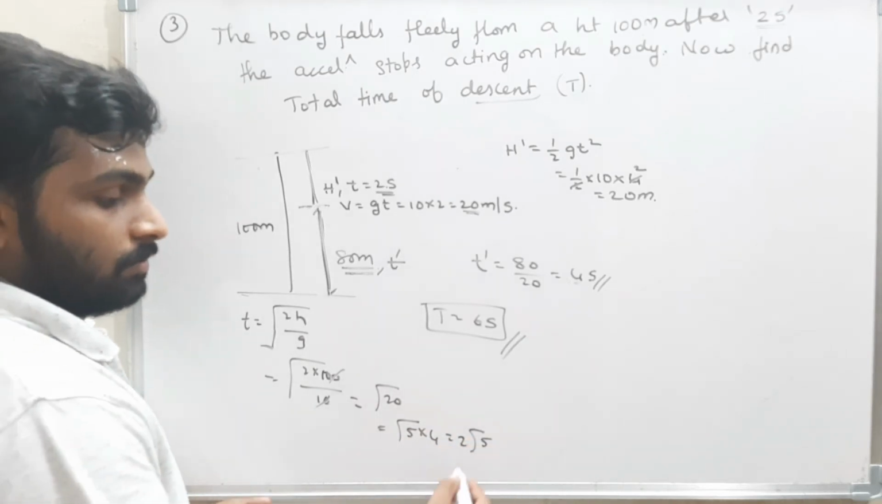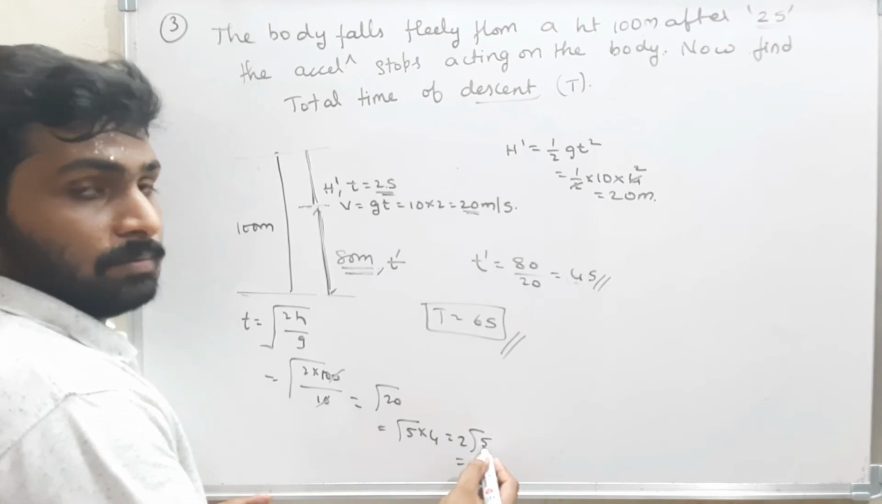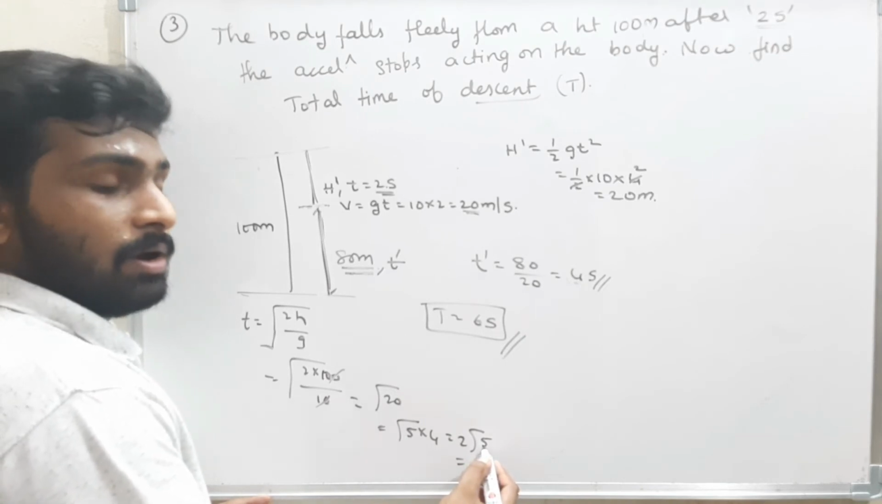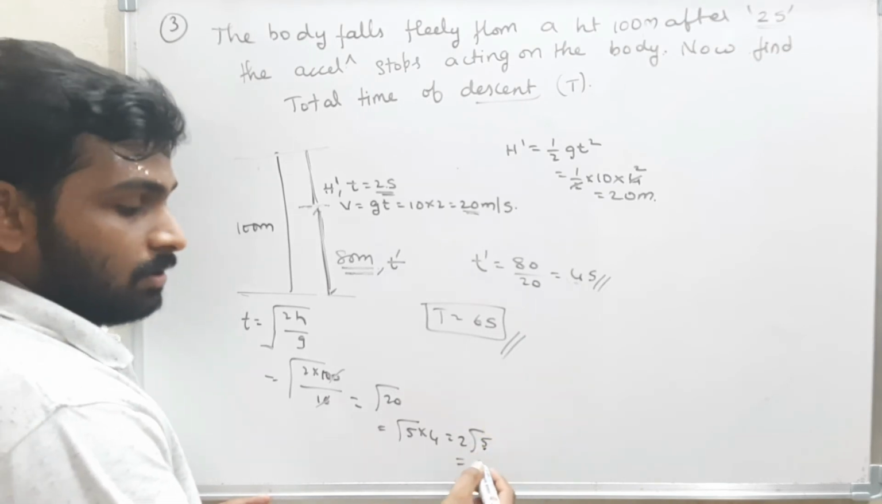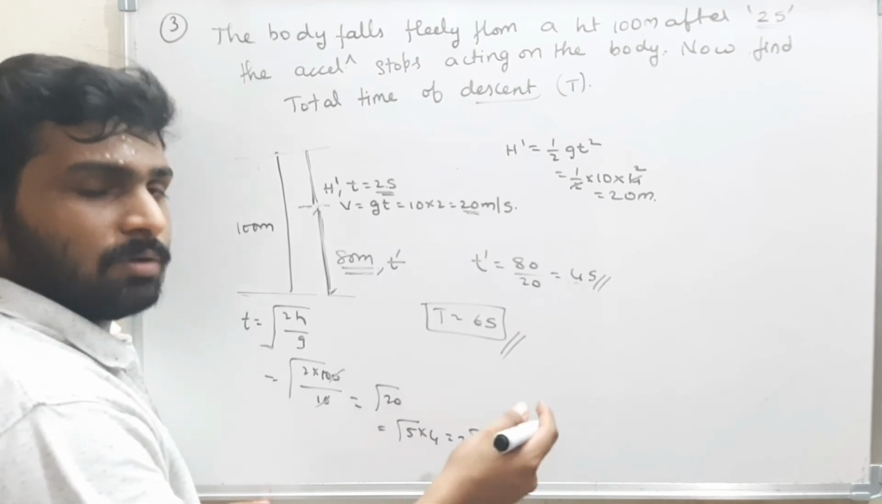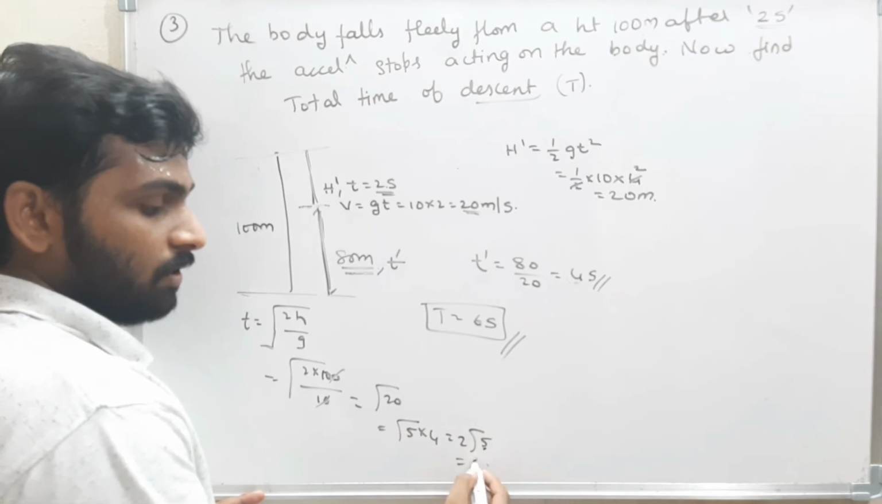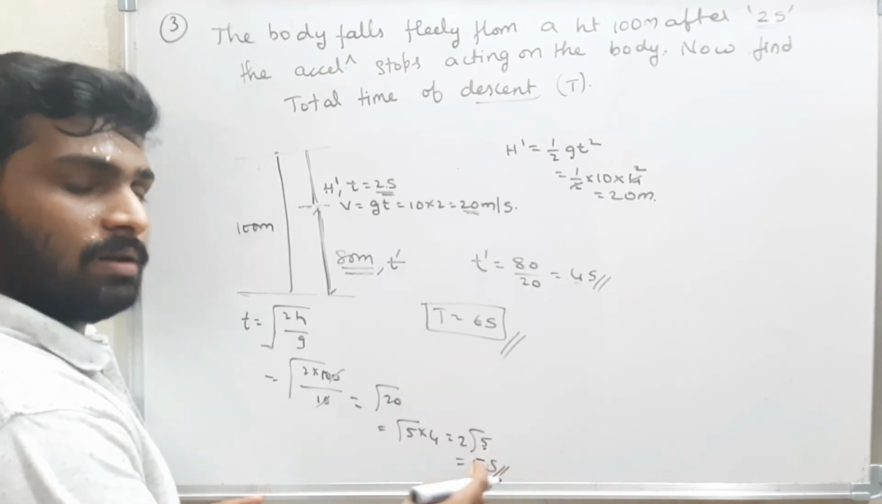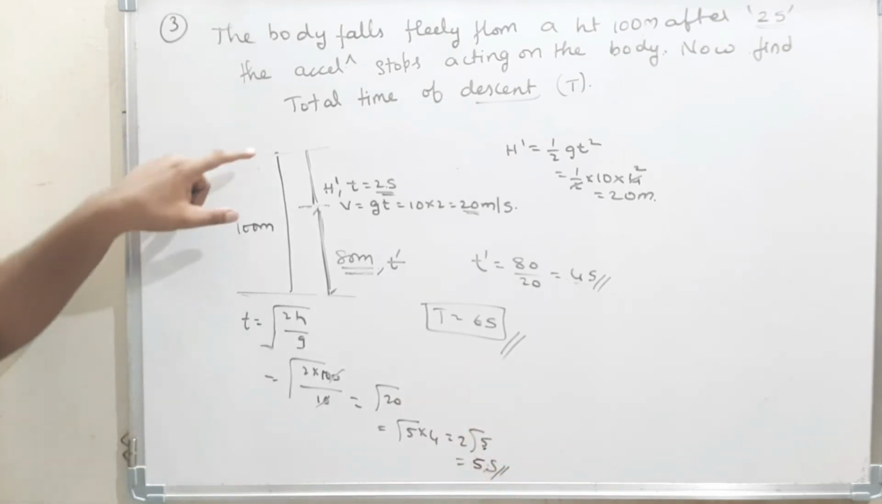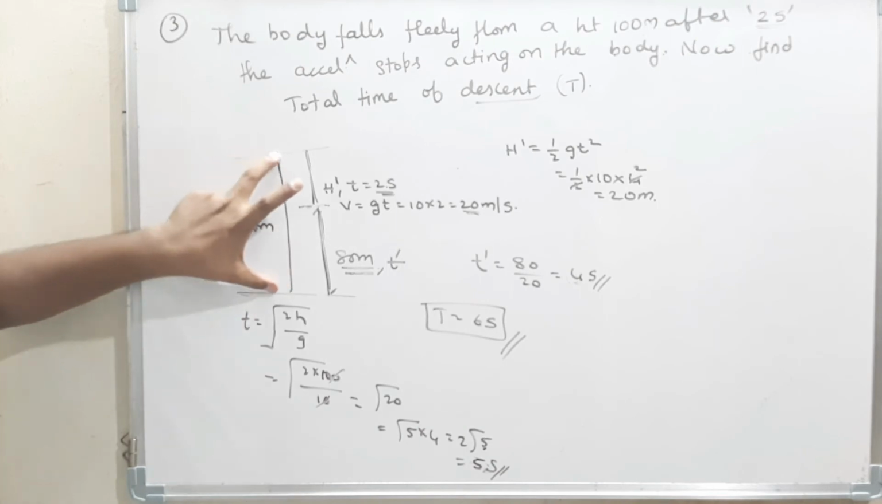2 root 5. Now what is the value of root 5? The value of root 5 is 2 point something. We can assume 2.4. 2.4 into 2 is 4.8. That means nearly 5 seconds. Nearly, not exactly, nearly 5 seconds. That means within 5 seconds the body will fall down if there is acceleration everywhere.